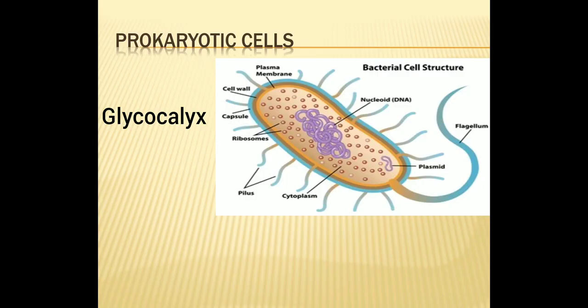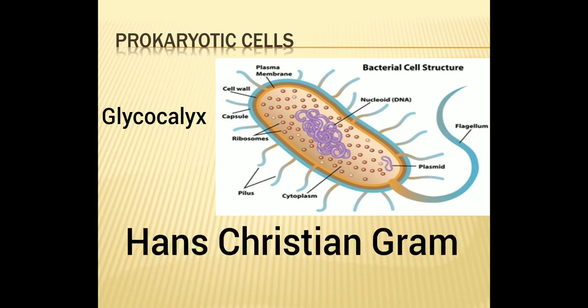Bacteria are better observed when they are stained. The most followed staining method by which a bacteria can be seen is gram staining. This stain was developed by a Danish bacteriologist named Hans Christian Gram.